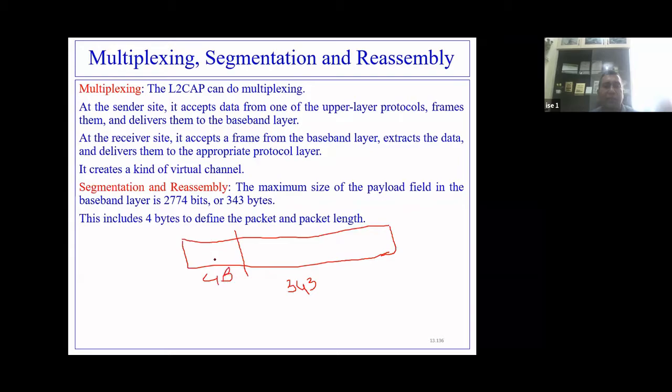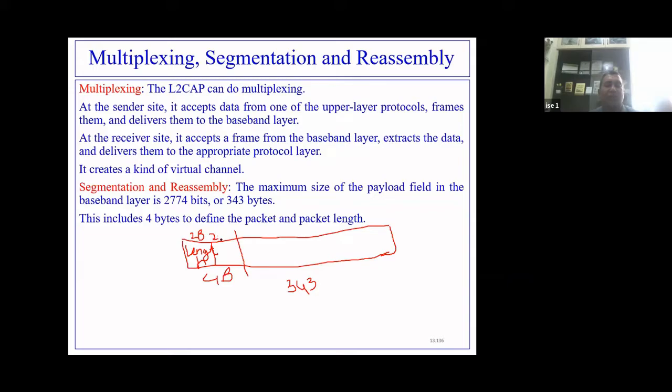Out of these 4 bytes, 2 bytes define the length of the data, and the other 2 bytes define the channel ID.